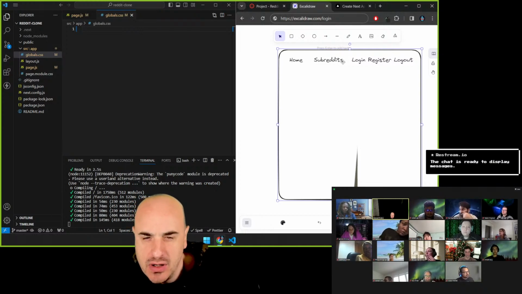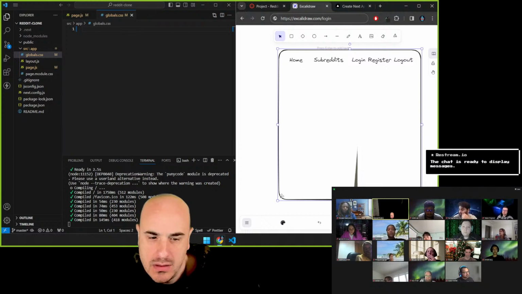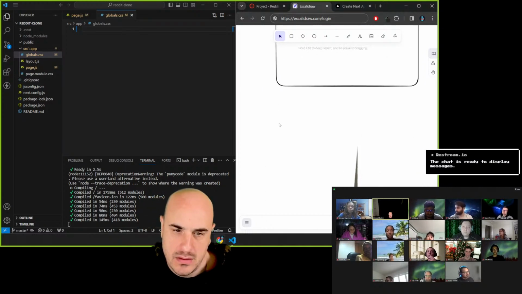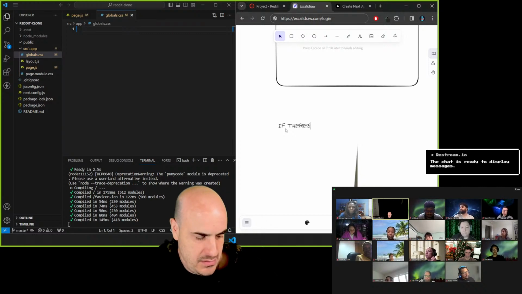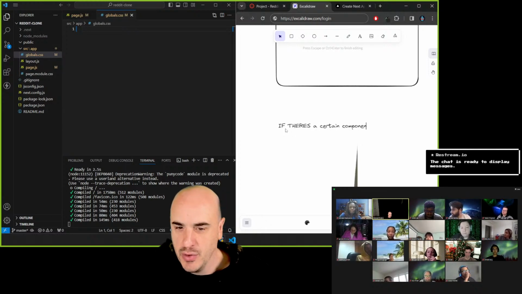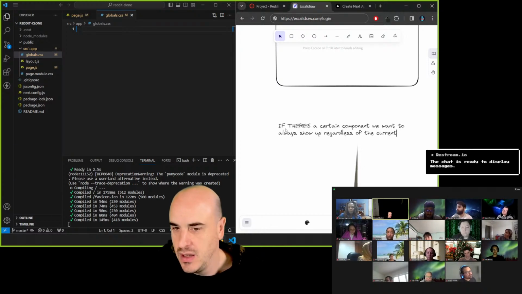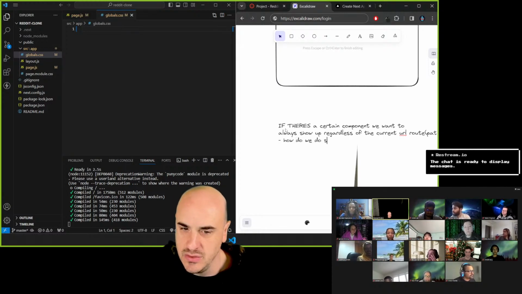So if there's a certain component we want to always show up regardless of the current URL route or path, how do we do this in Next.js?